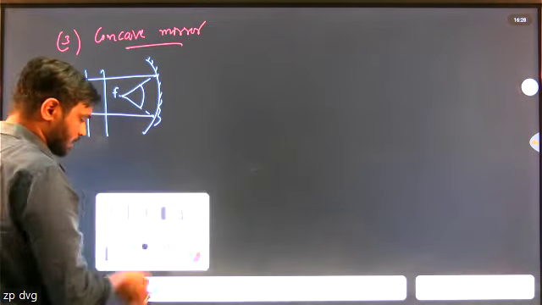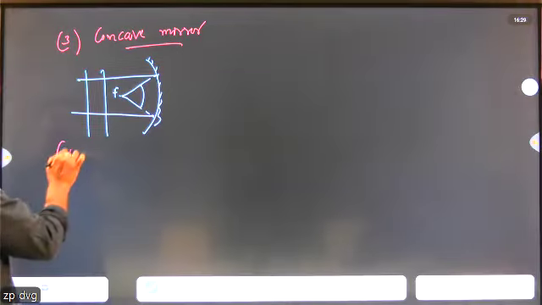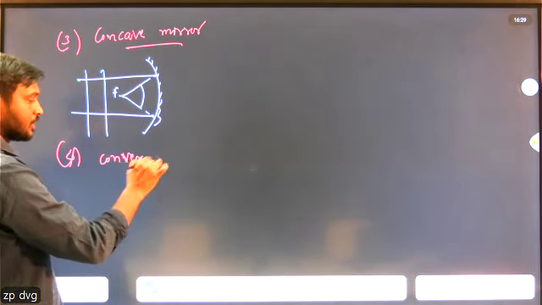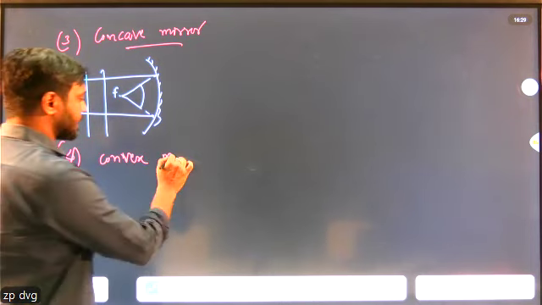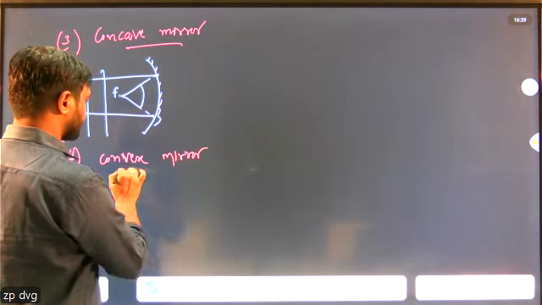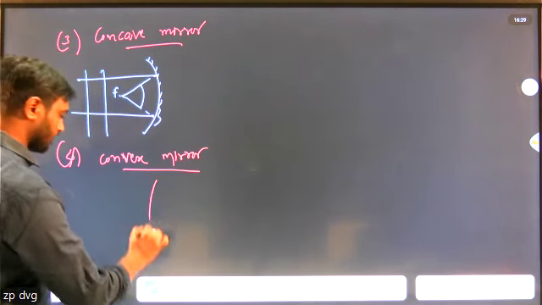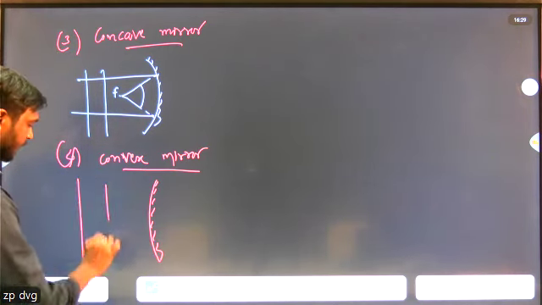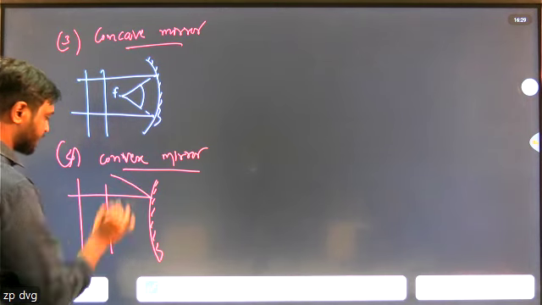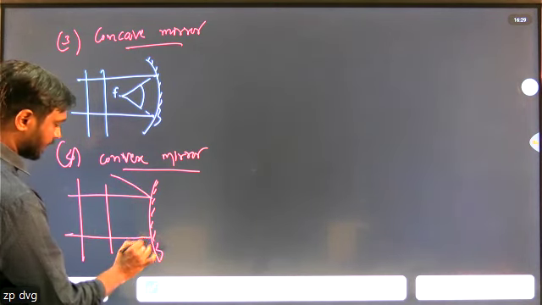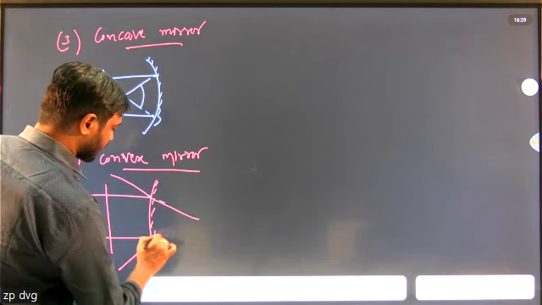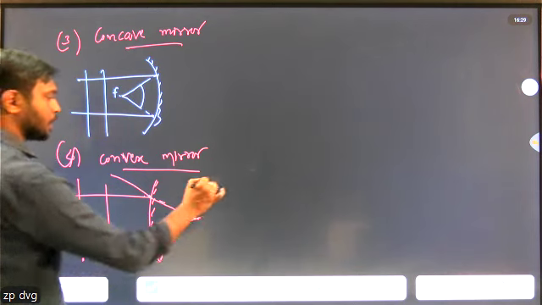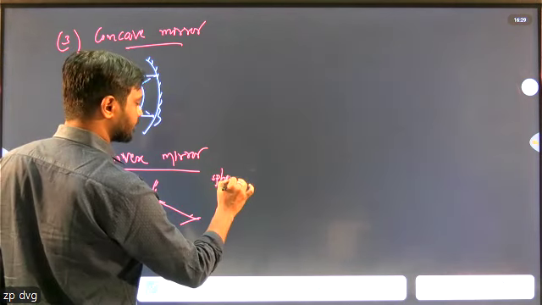And the fourth one is the convex mirror. If a plane wavefront is incident, it diverges and appears to diverge from a point, and that is also a spherical wavefront.